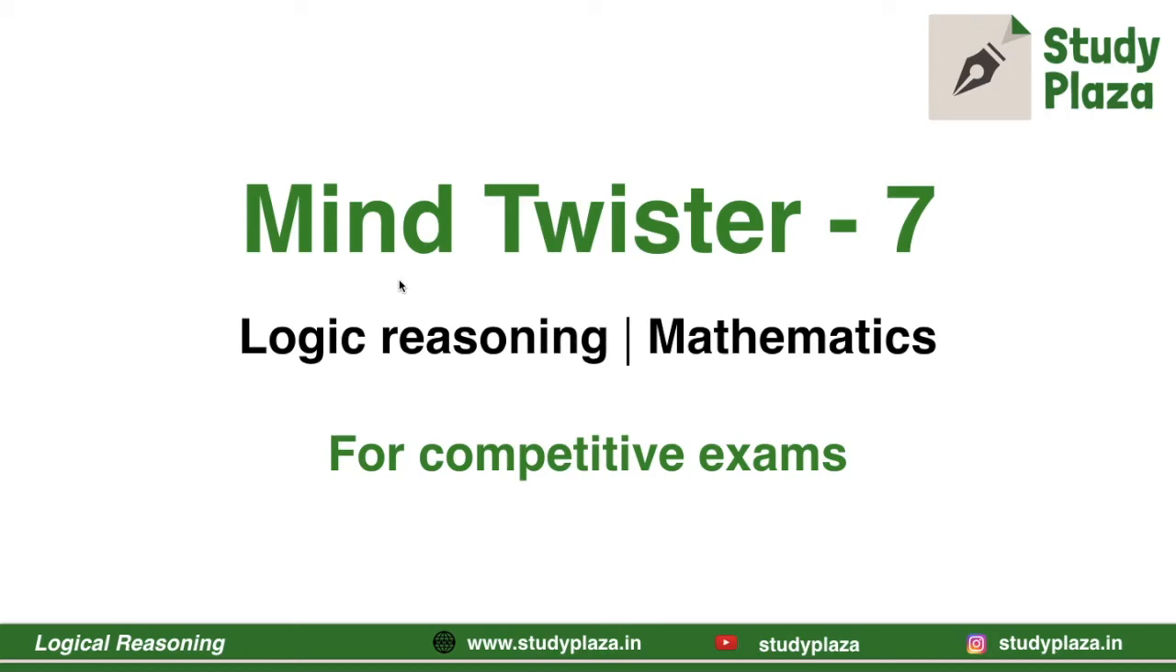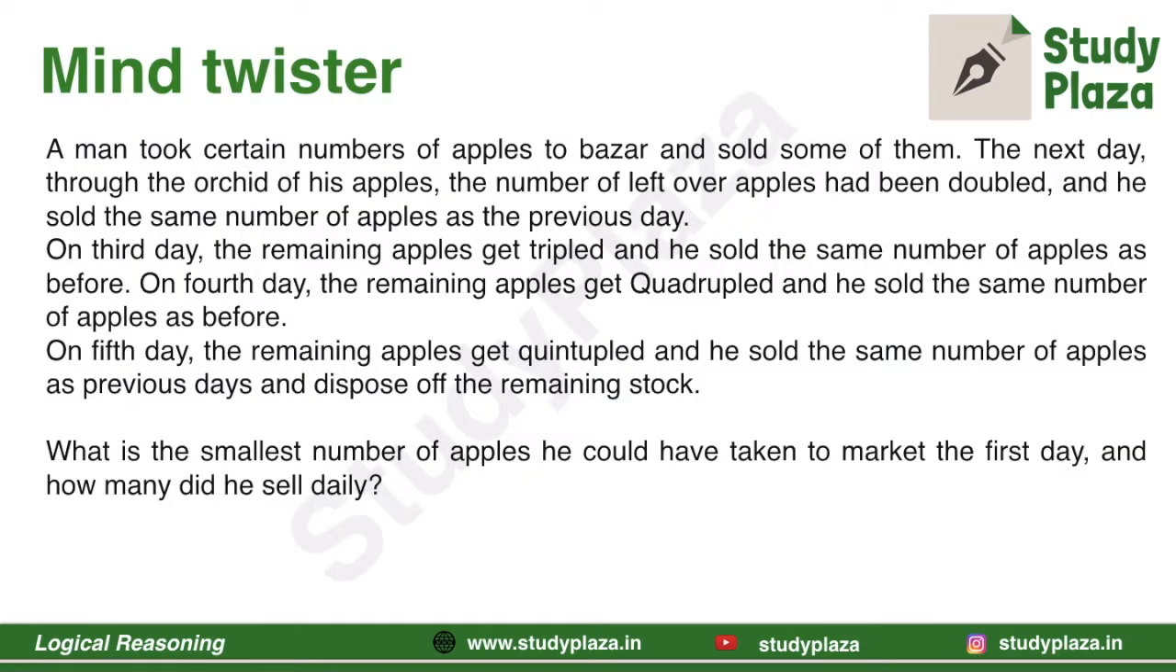Let us first read the statement of the question. A man took a certain number of apples to the bazaar and sold some of them. The next day, through the orchard of his apples, the number of leftover apples had been doubled, and he sold the same number of apples as the previous day. On the third day, the remaining apples get tripled, and he sold the same number of apples as before.